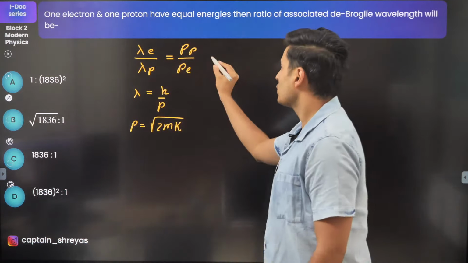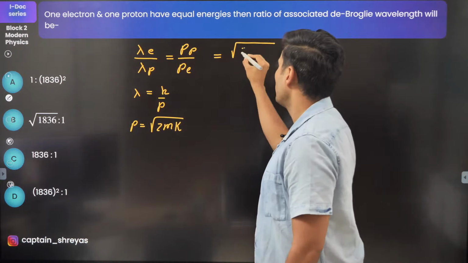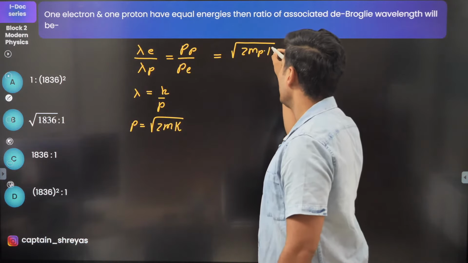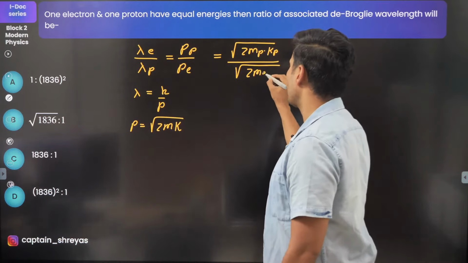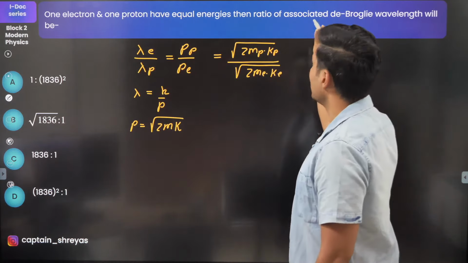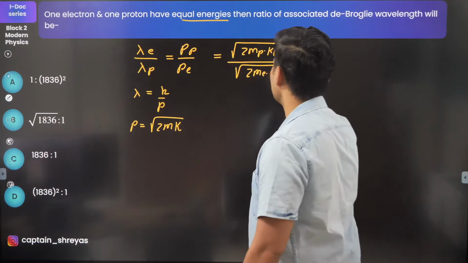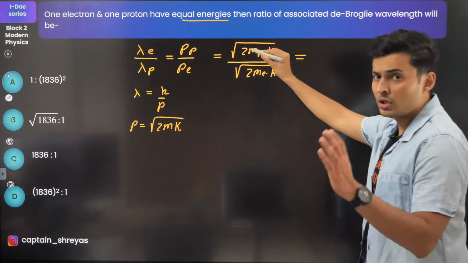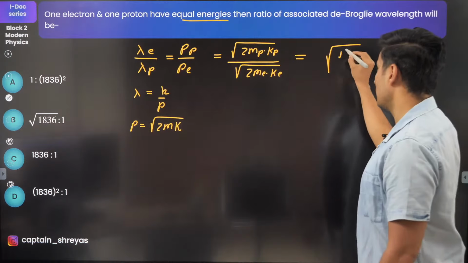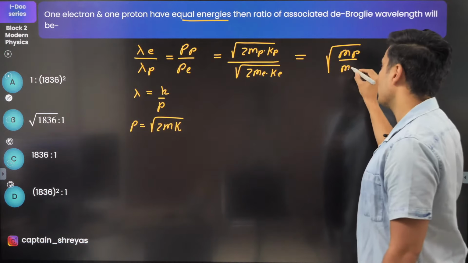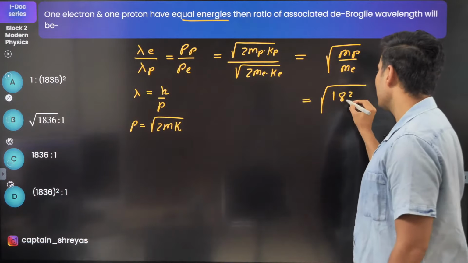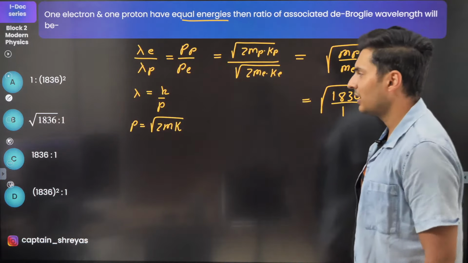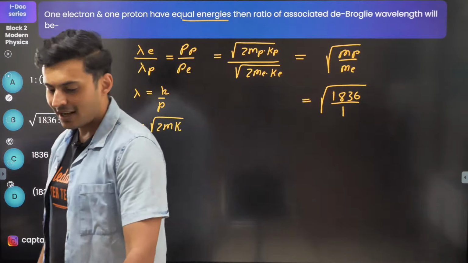That's the formula. So this is root of 2 times mass of proton into kinetic energy of proton upon root of 2 times mass of electron into kinetic energy of electron. It is clearly mentioned they have equal energies, so the kinetic energies are the same. The 2 cancels. So it will be root of mass of proton by mass of electron. We know the proton's mass is 1,836 times the mass of electron. Hence, the answer should be B.